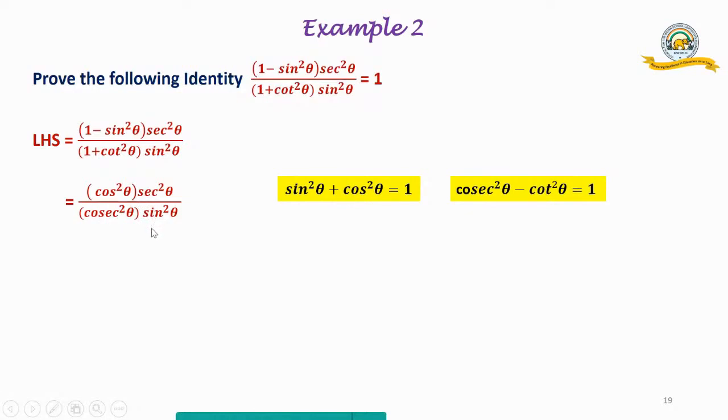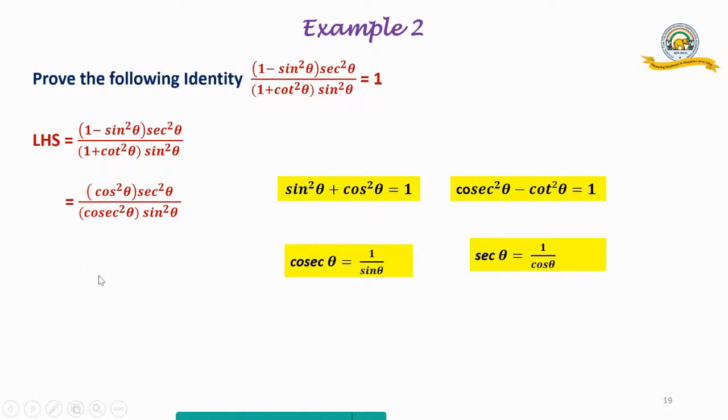So we now have to think of what is the next step. So think of the other standard identities. Cosec theta I know is 1 by sine theta, sec theta is 1 by cos theta. Why are we planning to change these? Because one is in cos, one is sec, cosec and sine. We can't move on to further simplification. Then only the thought process comes in. How do we go about it? We have to come to something common. So cosec in terms of sine, sec in terms of cos.